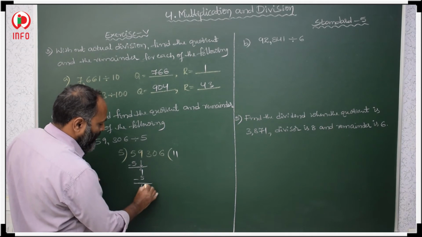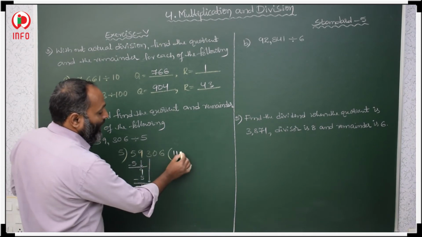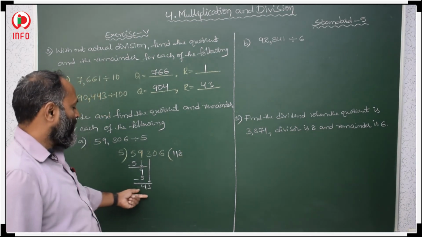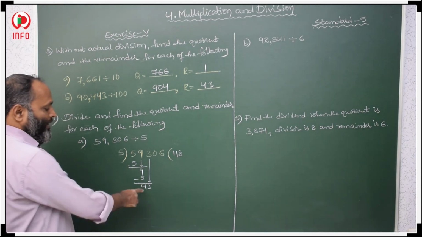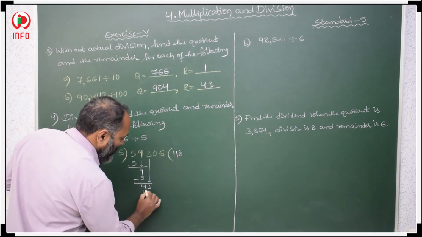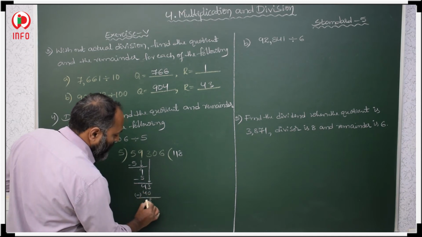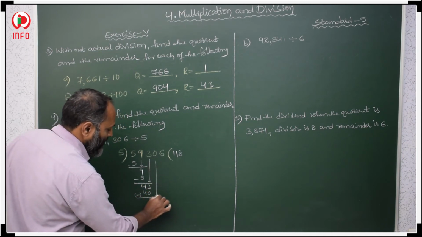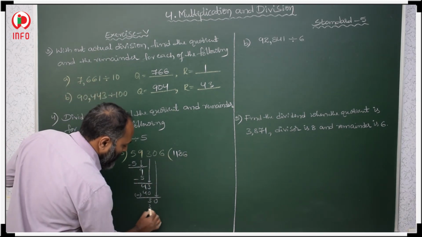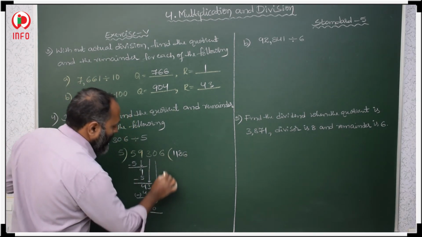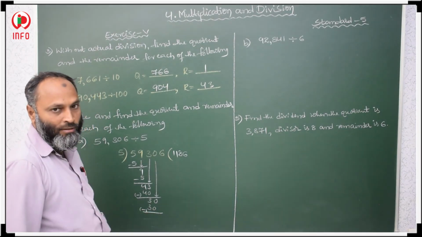9 minus 5, 4. Very next place we have to copy. 5 eights are 40, 5 nines are 45. No need to take that 45, that is more. 5 eights are 40 we have to take. Then minus. 3 minus 0, 3. Then next 0. 5 sixes are 30, exact 30. Then 30 minus 30 is 0. No need to write that 0.